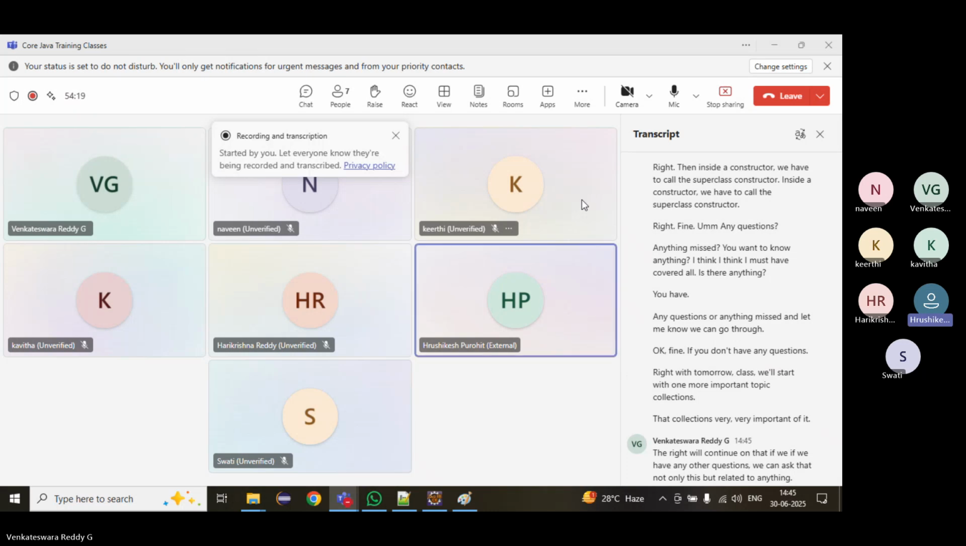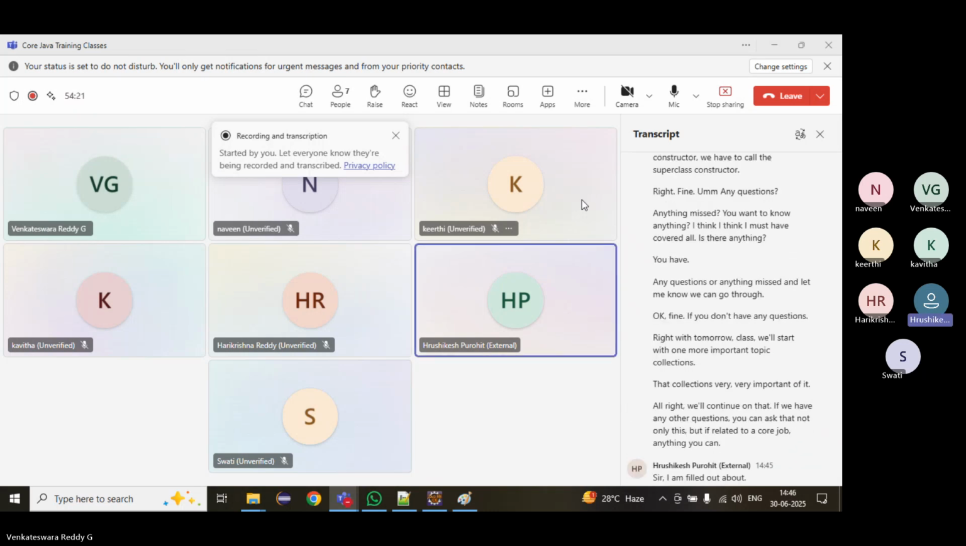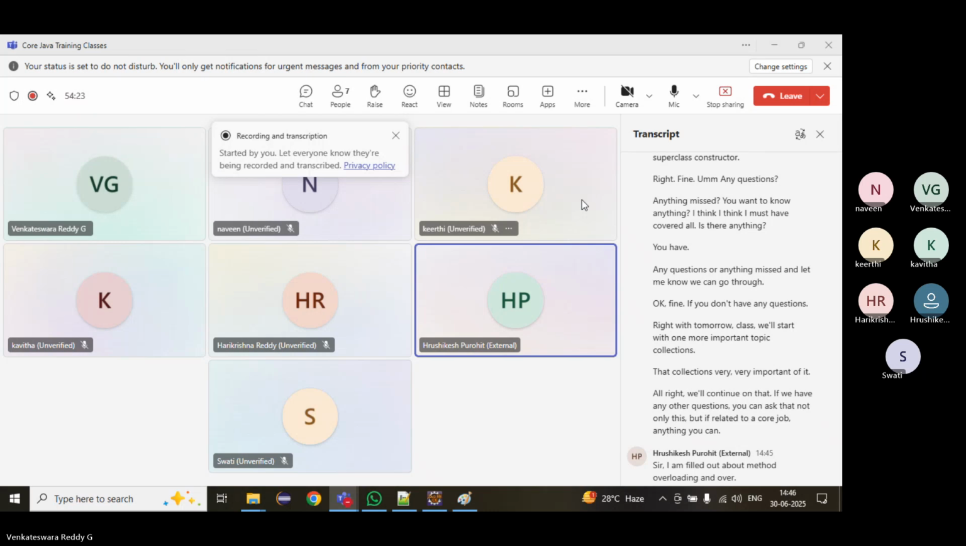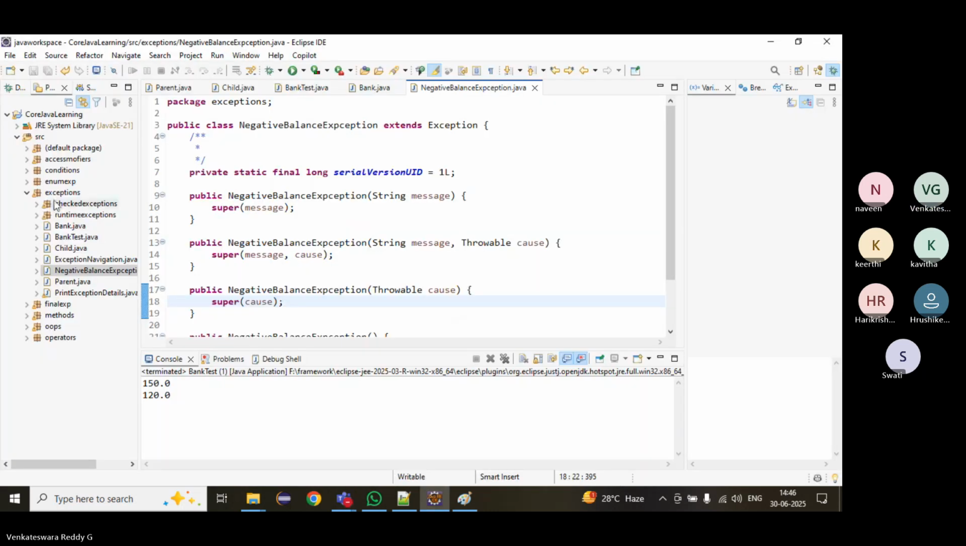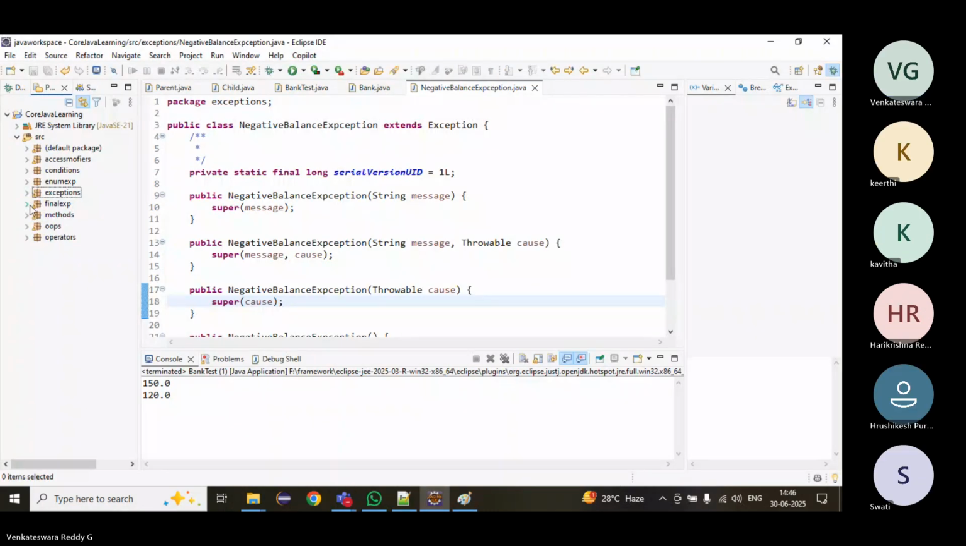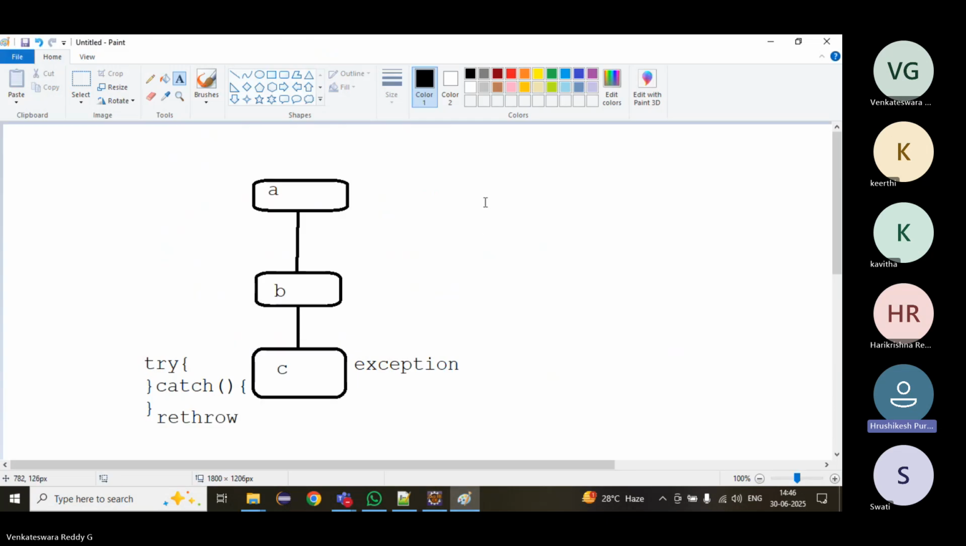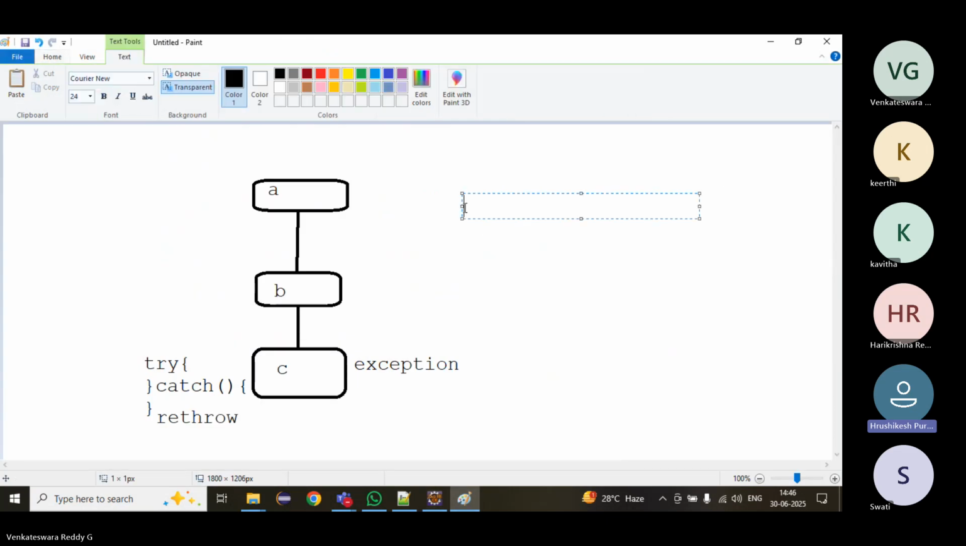Sir, I have a little doubt about method overloading and overriding. Okay. What is method overloading? What idea do you have? Overloading means you can change the signature of the method, not the body of the method. But in overriding, we can change the body of the method, not the signature of the method. Right.